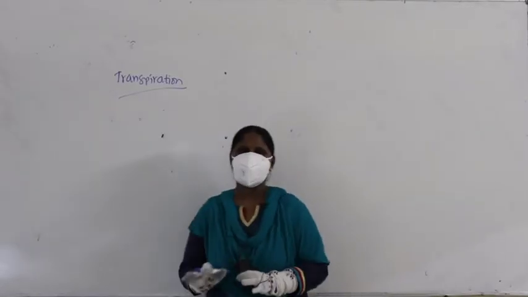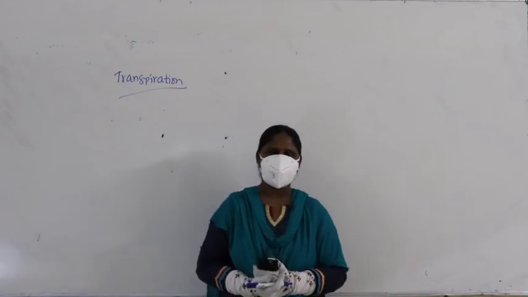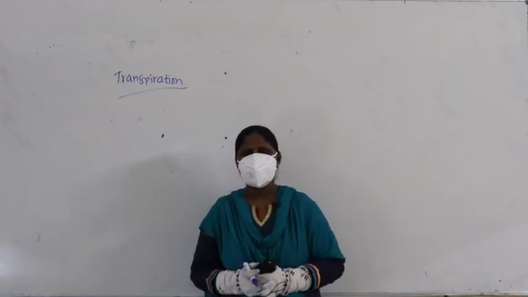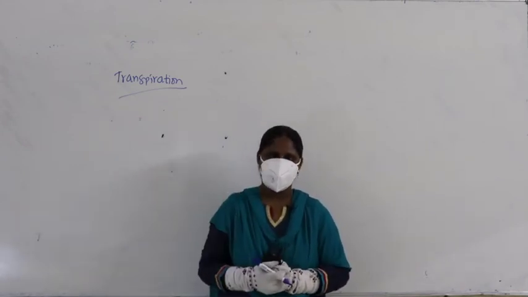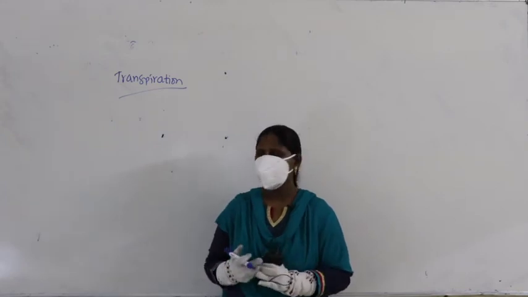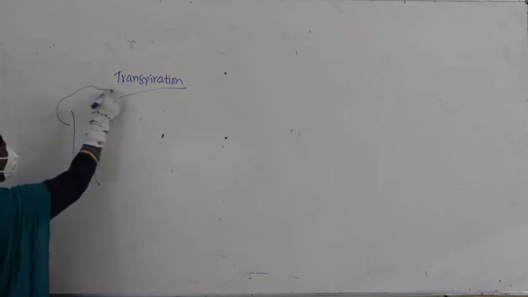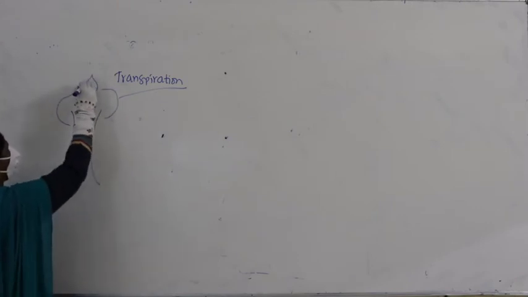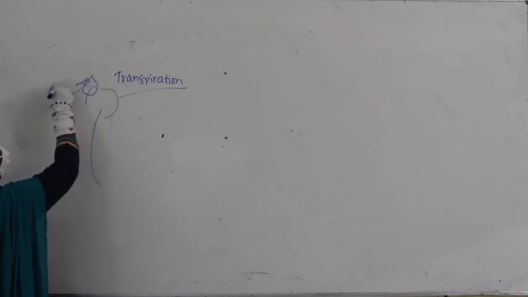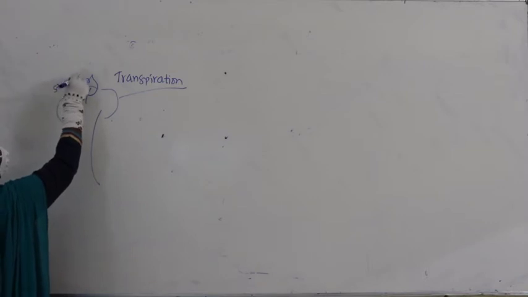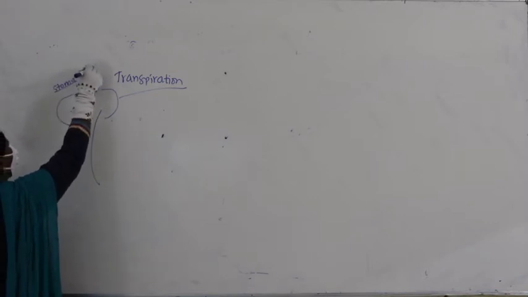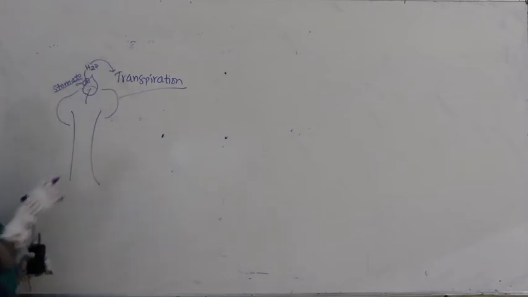So we are in the discussion about transpiration. In the last class we discussed transpiration pull. What is transpiration pull? If you take a plant, the tip of the leaf has the stomata, right? Stomata loses water, and loss of water itself is called transpiration.